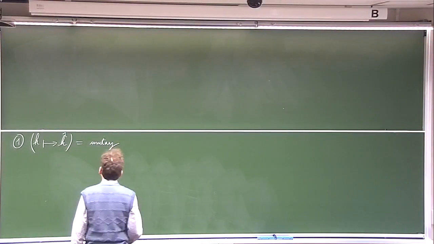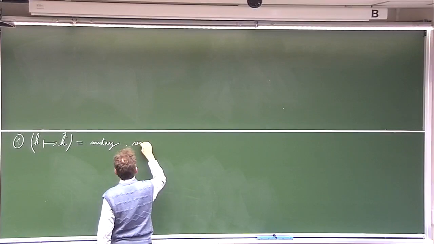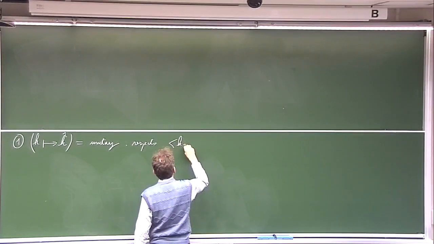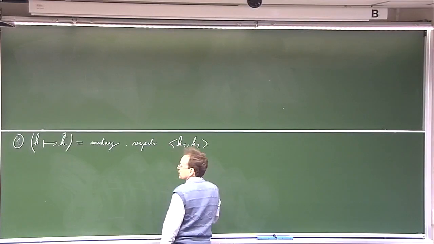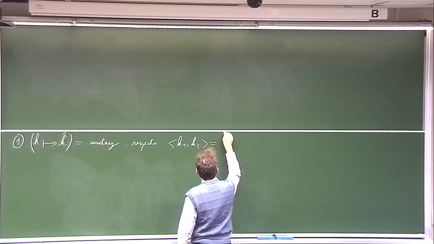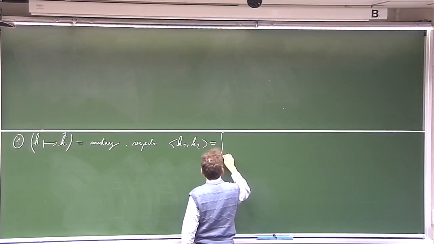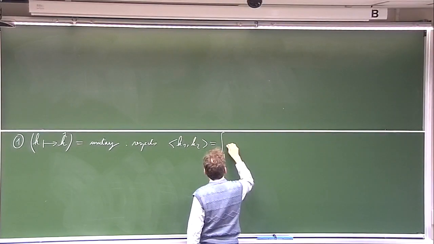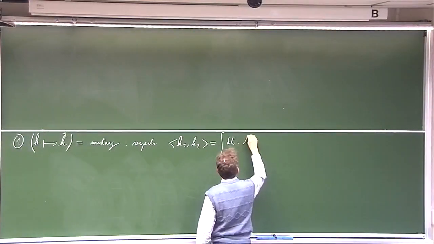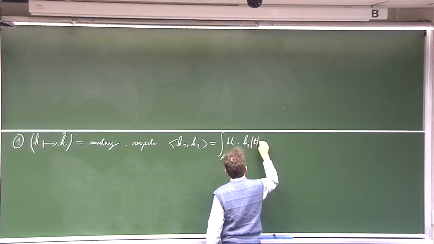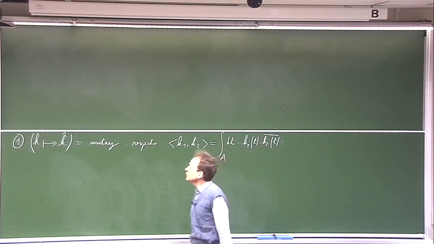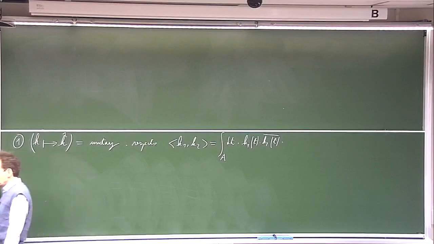So unitary means that it respects the usual Hermitian product. So this means we are considering functions with values in C. The Hermitian product is given by the integral over our space A, with respect to the same additive measure, of H1 of T times H2 of T bar. Okay, so it has to be a unitary operator.